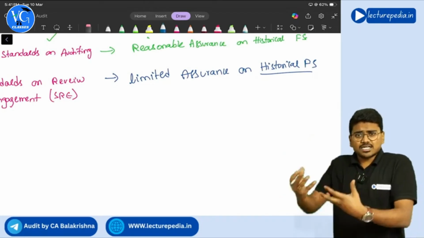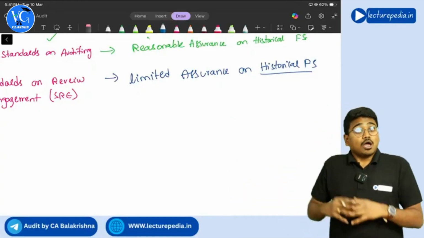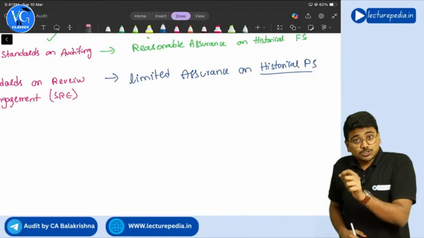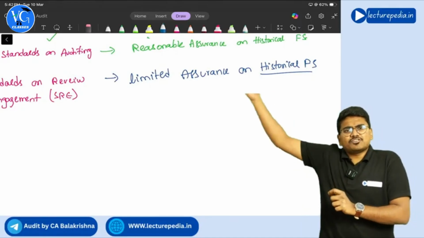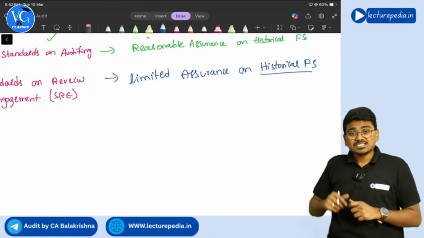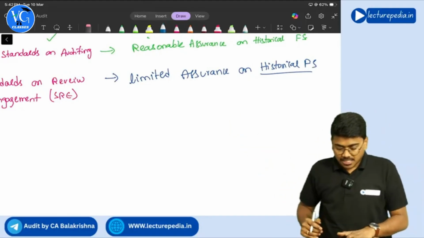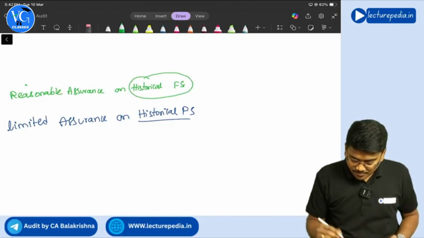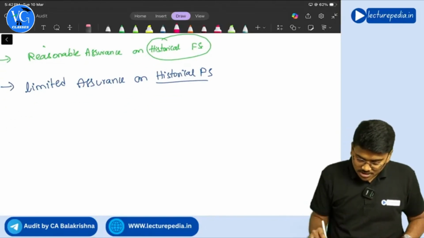Auditor can accept that engagement and he can provide assurance on the internal controls. Yes, a company can also appoint the auditor to provide assurance on prospective financial statements. Prospective financial statements means financial statements related to future, that is projections. See, the difference between historical financial statements and prospective financial statements you need to understand.